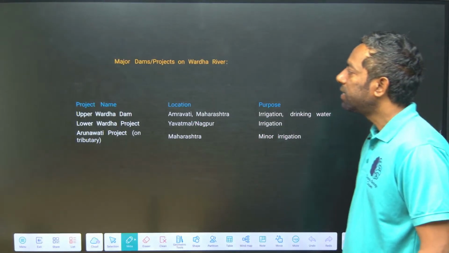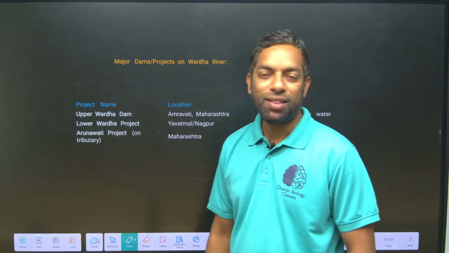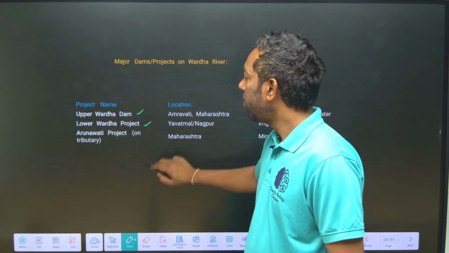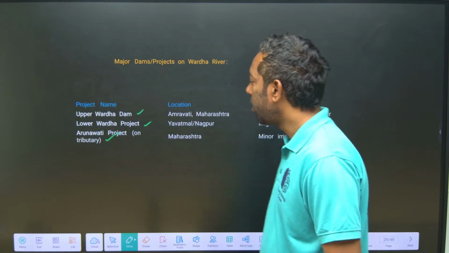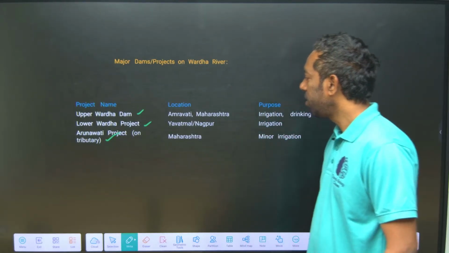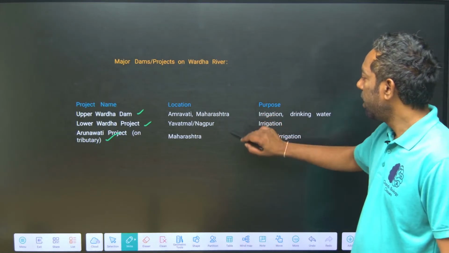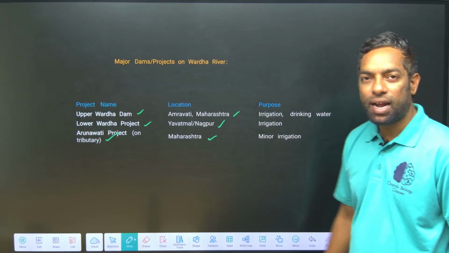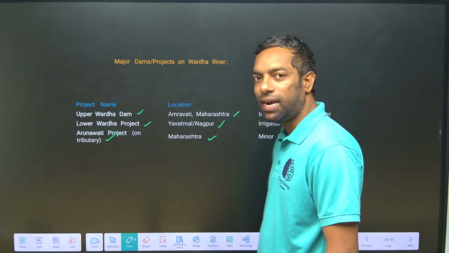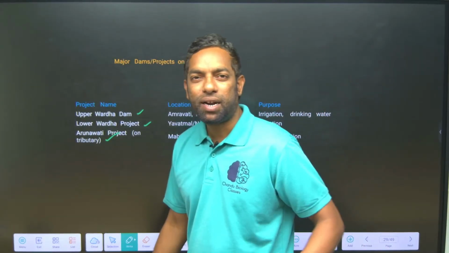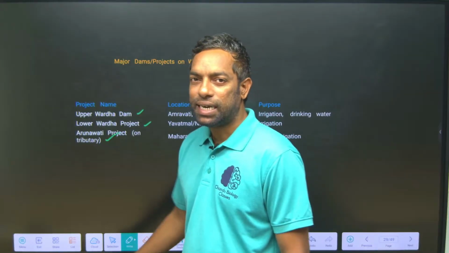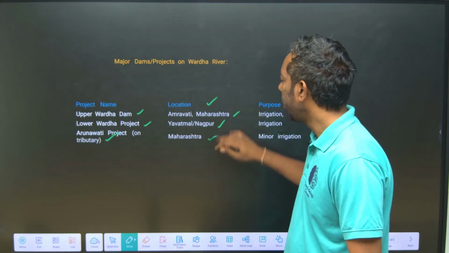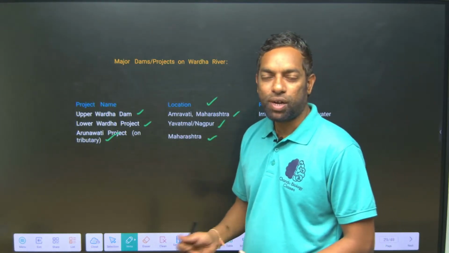Major dams on the Wardha River. What are the major dams? Upper Wardha, Lower Wardha and Arunavati project. These are in Maharashtra, Nagpur. They might not ask you the projects under Wardha. They might ask you about Indian geography, these rivers. When it comes to Telangana geography, these dams are located in other states, so they might not focus on them.